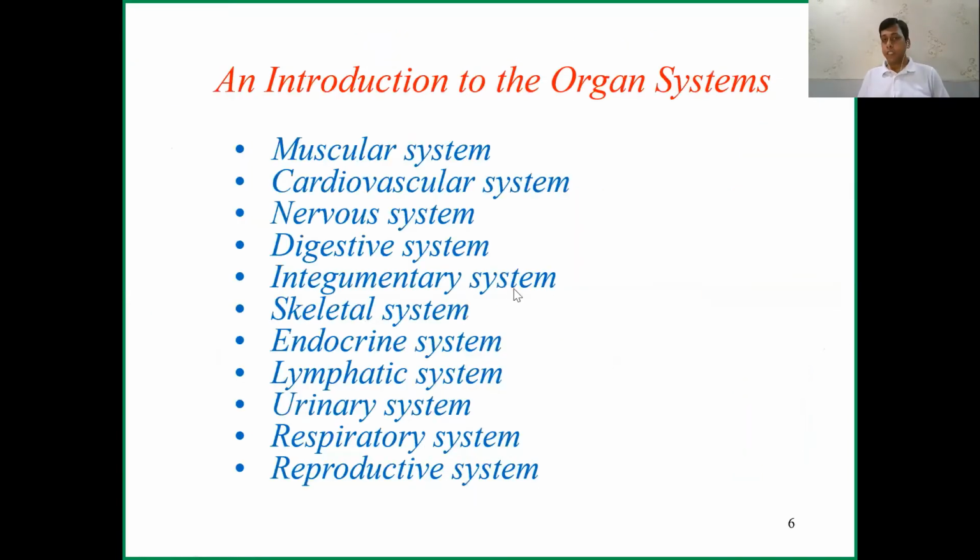So what are the systems in our body? There is a muscular system, the cardiovascular system, the nervous system. All this we know from our earlier classes, everything we have learned. And we know a little bit about the digestive system and all these systems also, but I will go into detail. First, I will finish the basic physiology, then I will go into detail. Okay, so this course will go along.